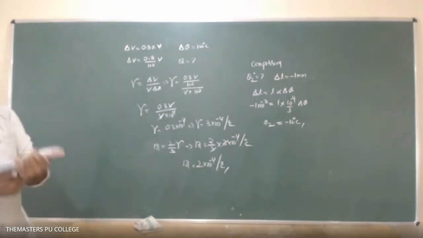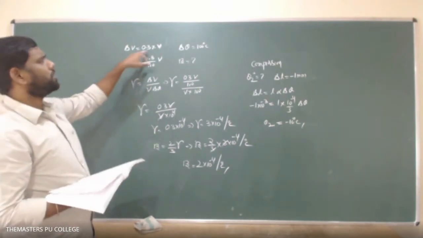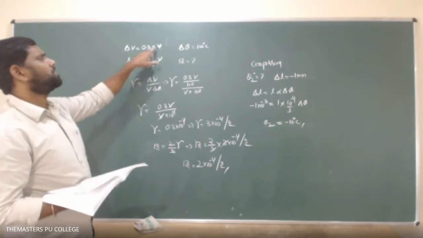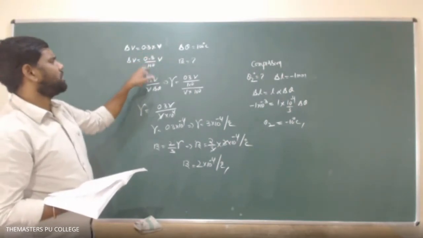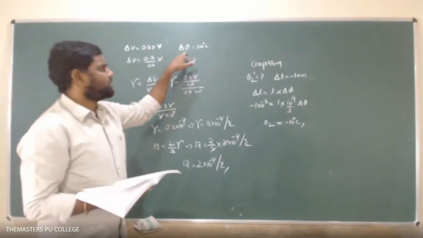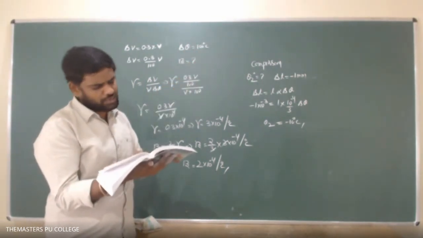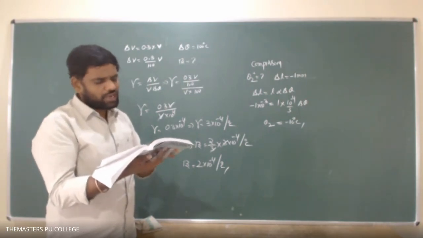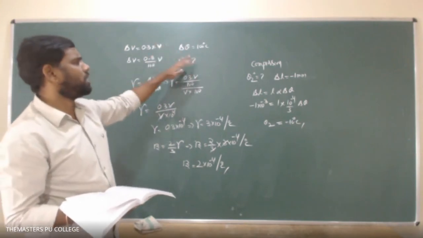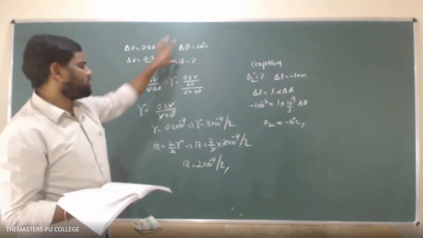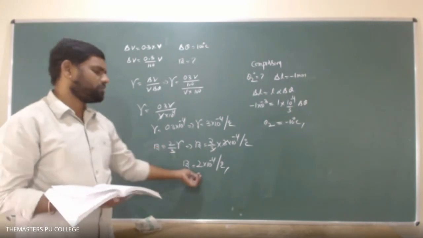So just like what they have given, using that: on heating the block, its volume increases by 0.3%, which means the change in volume is 0.3% of the original volume. 0.3% means 0.3 by 100. And the rise in temperature is 100 degrees. The coefficient of areal expansion means they are asking the beta value, not gamma. Beta cannot be calculated directly using this data. That's why we have calculated gamma. Thereafter we know how to transform beta from gamma using this relation.